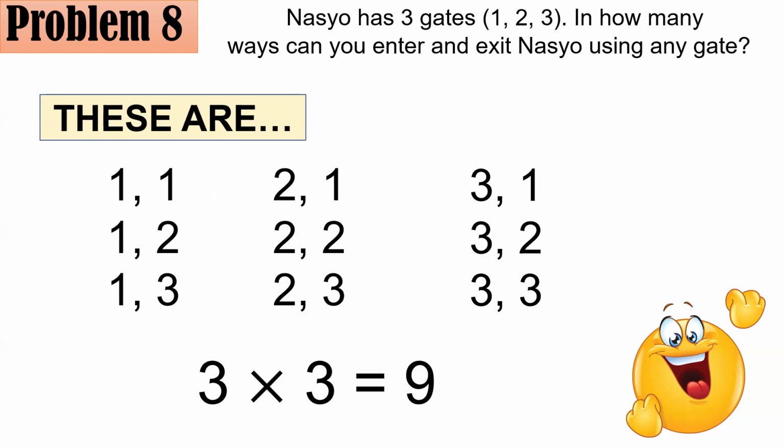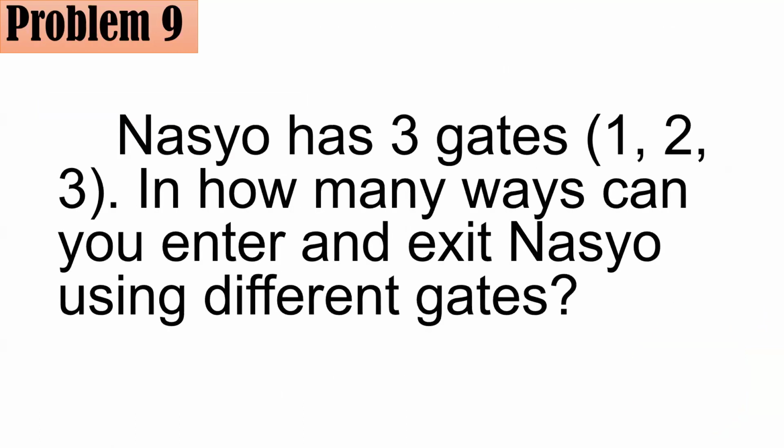This next problem has a similar condition, but a different problem. How about Nasho has 3 gates, 1, 2, and 3. In how many ways can you enter and exit Nasho using different gates? Meaning to say, if you enter gate 1, you should exit either at gate 2 or gate 3 and not at gate 1, because the entrance and exit have to be different. So give this problem a try. Are you ready? And if you are, let's try this.